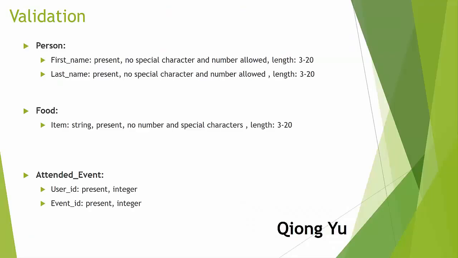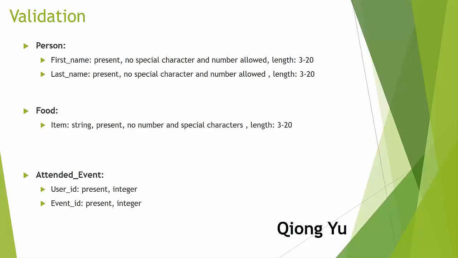Now the validation of my classes: a person must have first name and last name while signing up, and no special characters and numbers are allowed. The length should be between 3 and 20. For the item in the food, the item must be present, and the same validation as first name